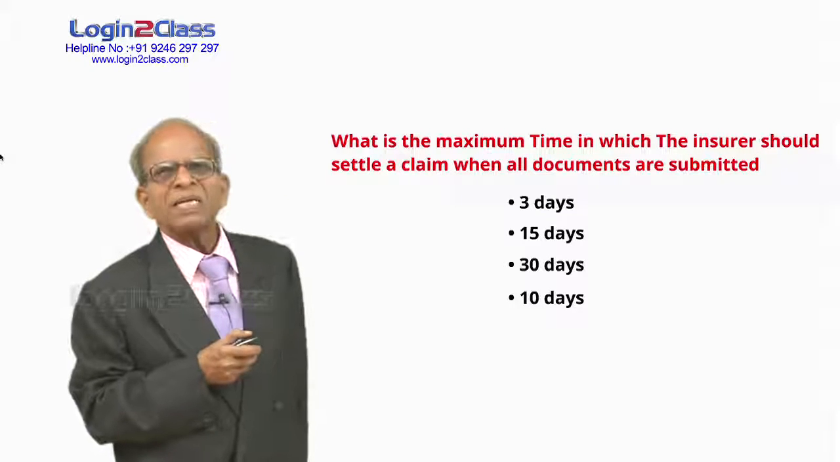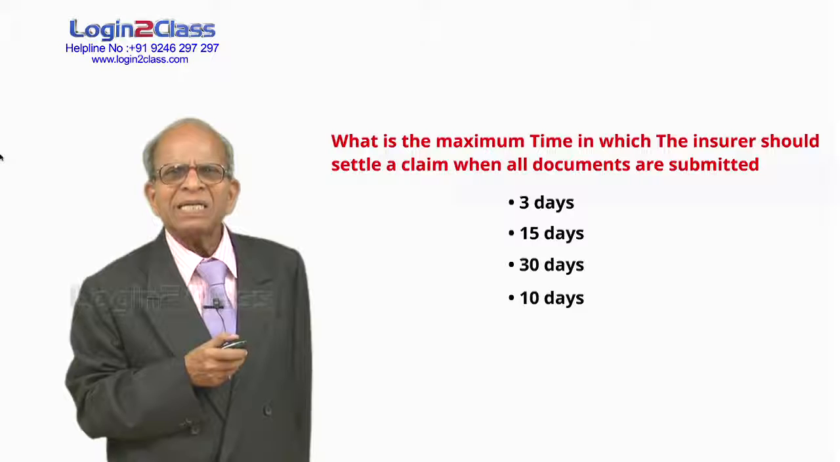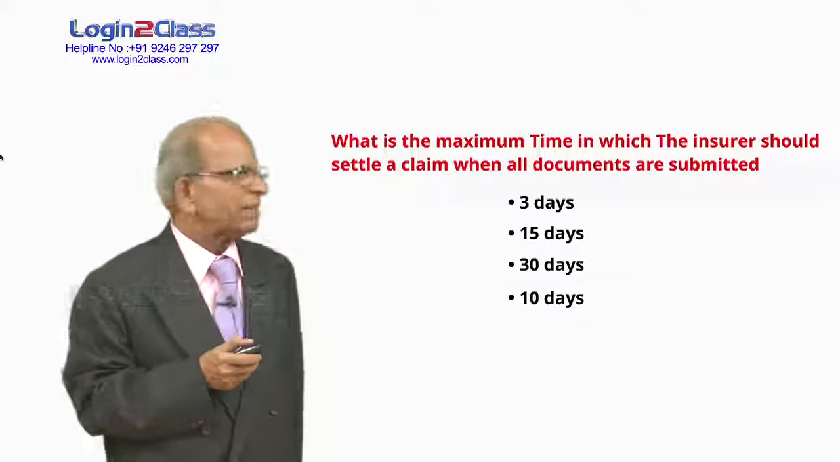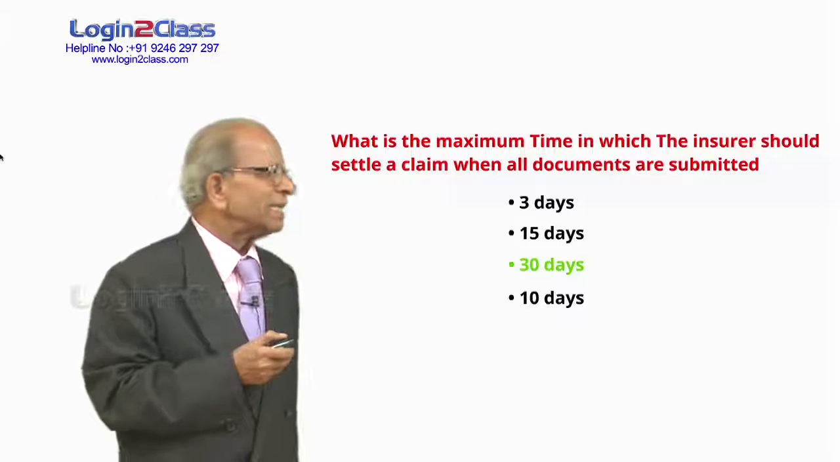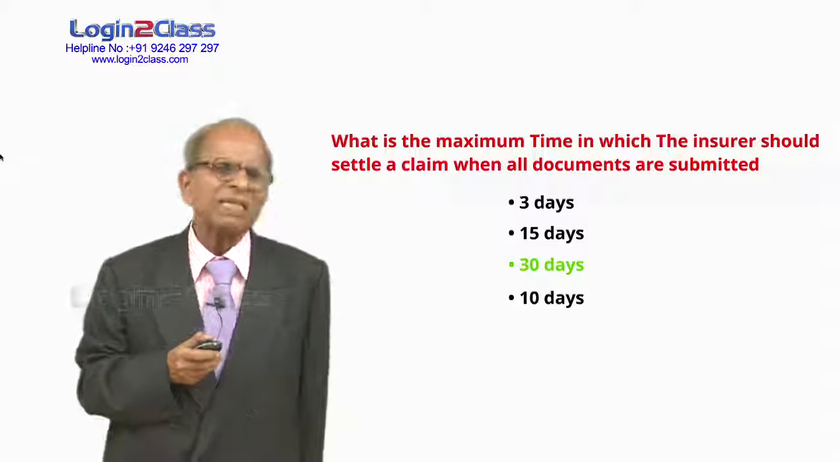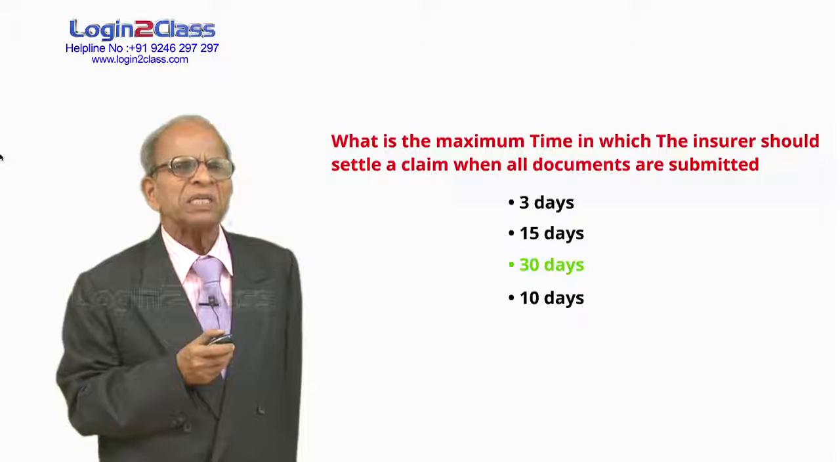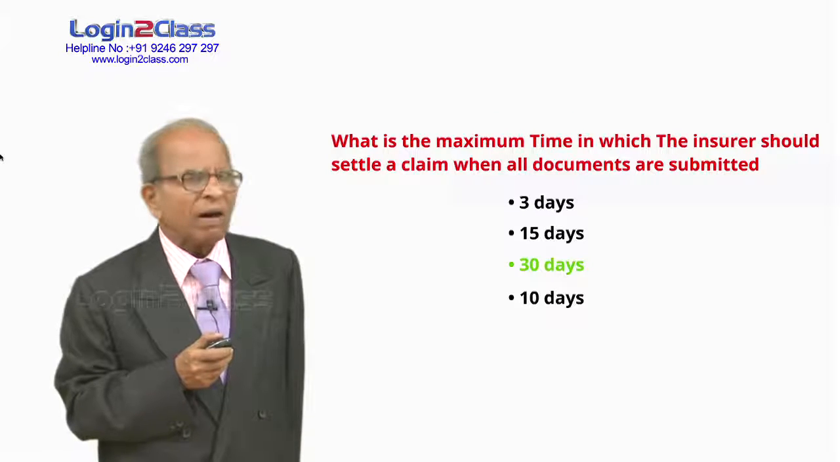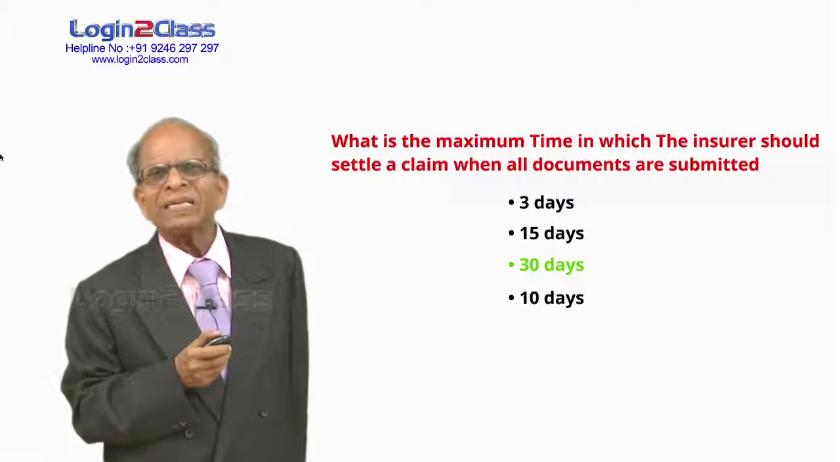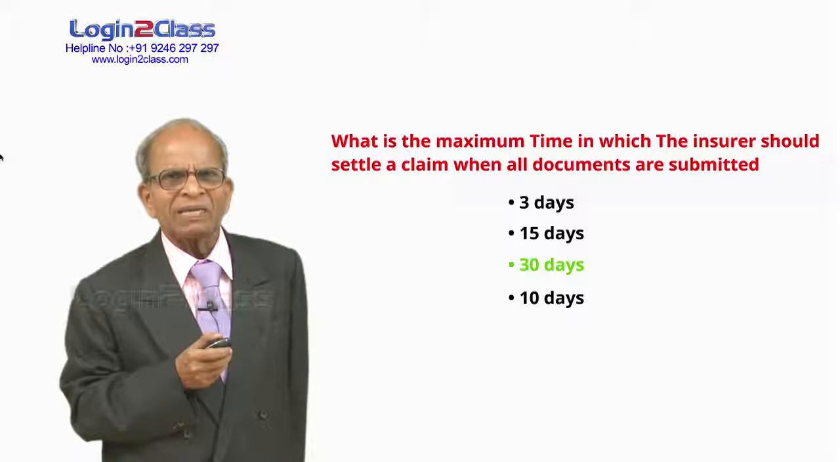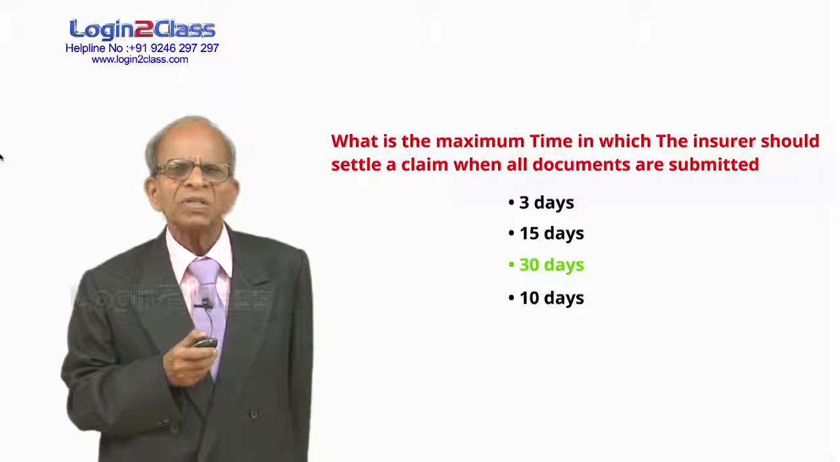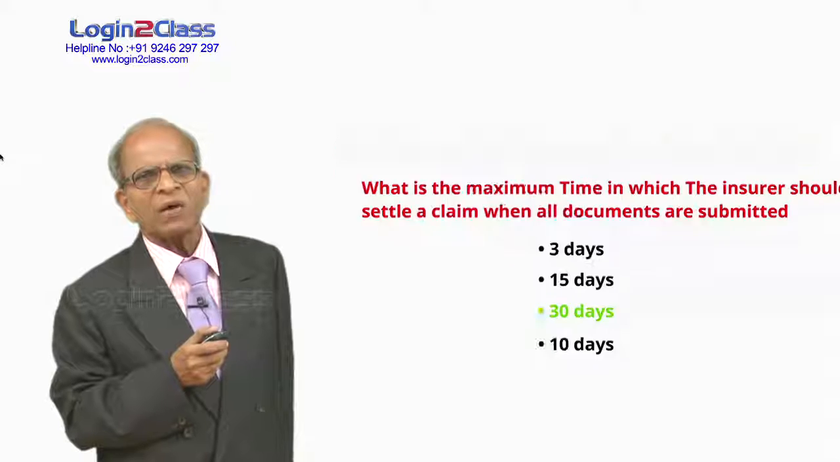When all the documents are submitted, within 30 days the claim will have to be paid. So the third option, 30 days, is correct. After the receipt of all the requirements for payment of the claim, within 30 days he has to pay the claim, or if he chooses to repudiate the claim, he has to repudiate within 30 days only. Within 30 days, the customer should get a no or a yes.